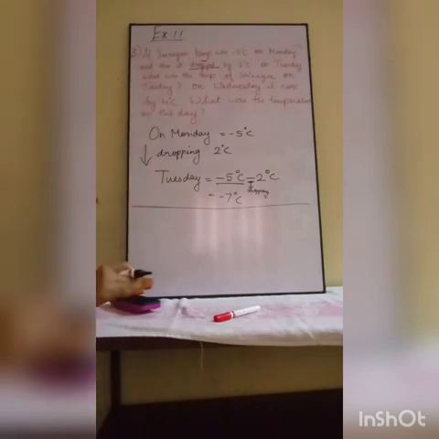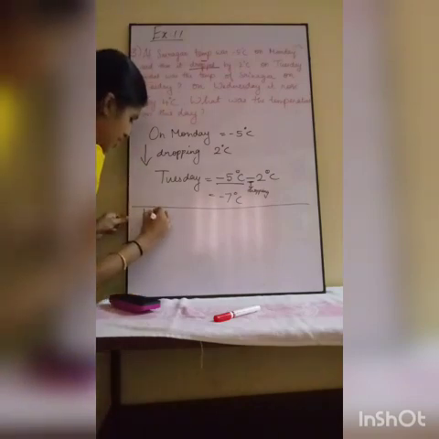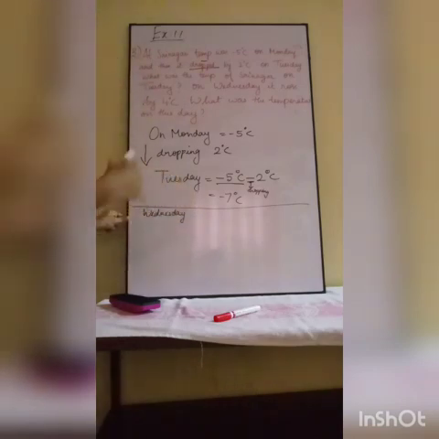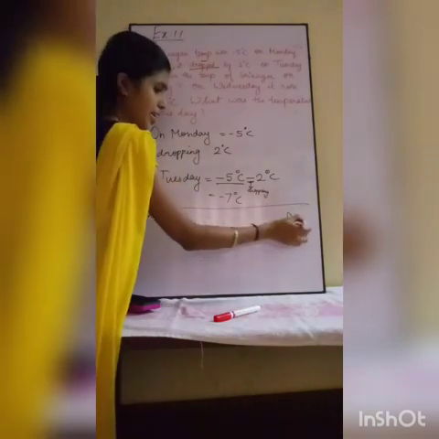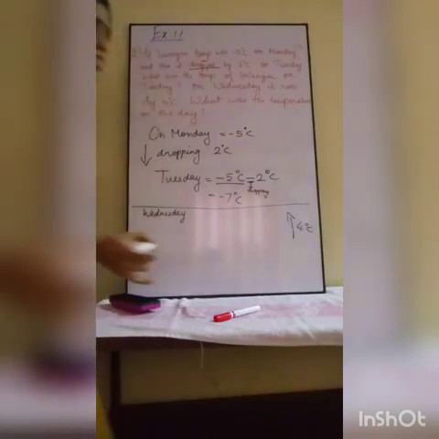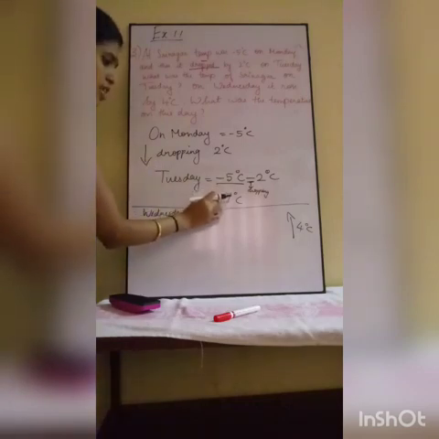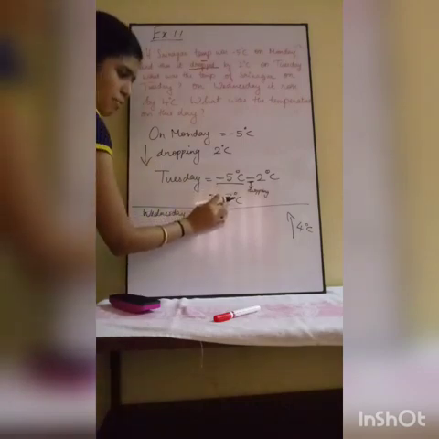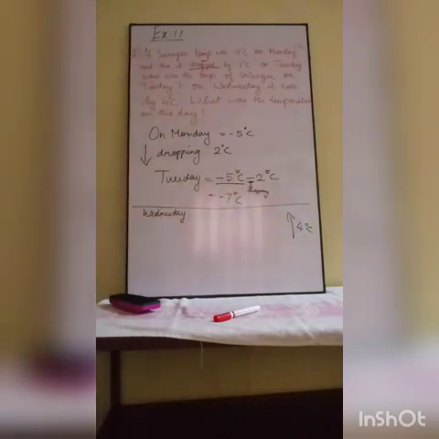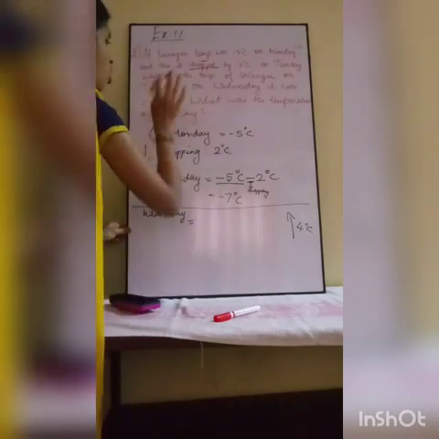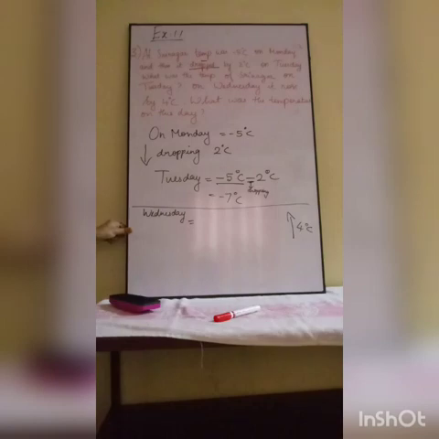Next, what is the question? On Wednesday it rose 4 degrees Celsius. Rose means it is going higher. So on Wednesday, from Tuesday's temperature, 4 degrees Celsius rose. Rose means you will add it. So how will you calculate Wednesday's temperature? They are asking what was the temperature on this day, which is nothing but Wednesday.